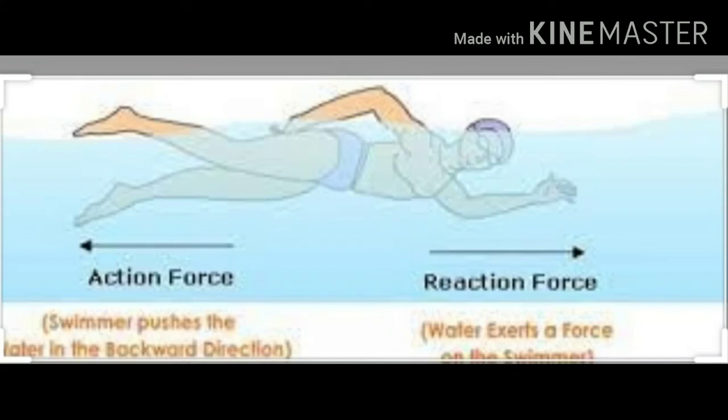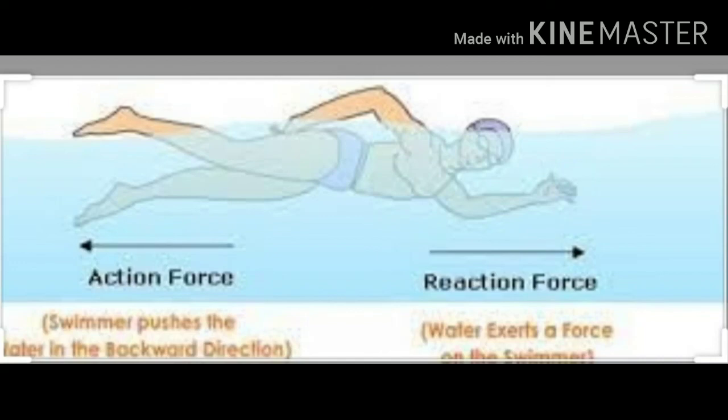For Newton's third law, we cannot cancel these two forces because both the forces are not acting on one single object. If both the forces were acting on one single object, then we could cancel them out, but here we cannot, because for Newton's third law we have two different objects.